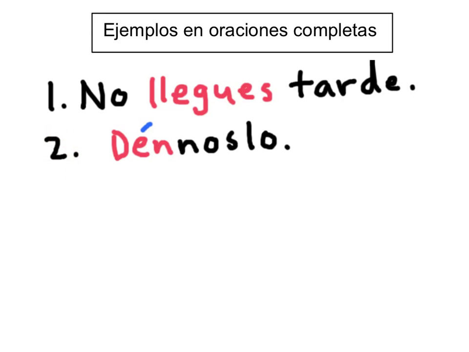So número 2 tenemos dénoslo. So that means give it to us. So give, you all. So you're speaking to more than one person because you're using the ustedes command. It, to us. So remember, if there's any reflexive, direct or indirect object pronouns, you must attach them to the end of affirmative commands. And then you also need that accent, right, to maintain the proper pronunciation of the conjugation. Dénoslo.